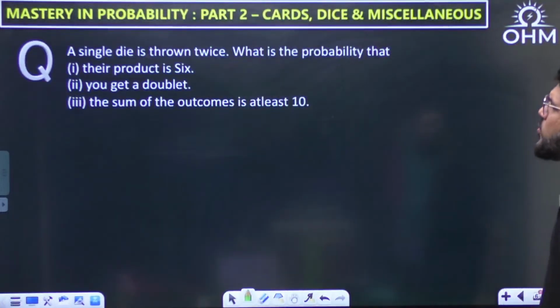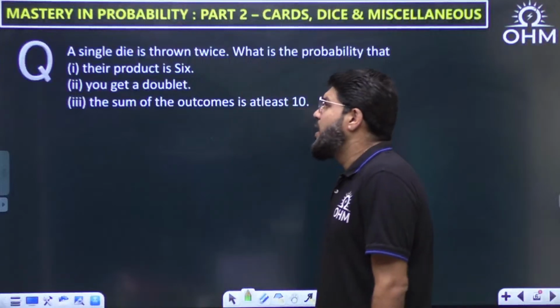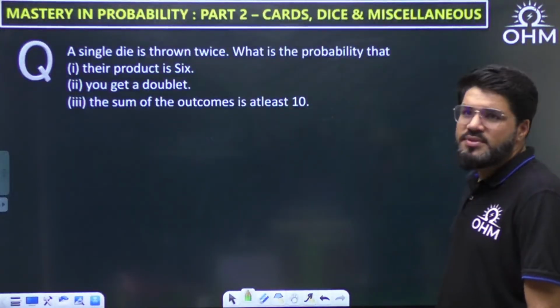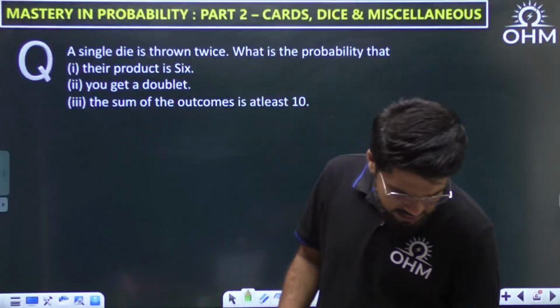A single die is thrown twice. What is the probability that the product is 6, you get a doublet, and the sum of the outcomes is at least 10? Three different cases I want to discuss here.